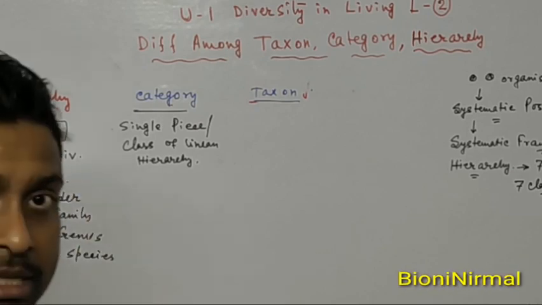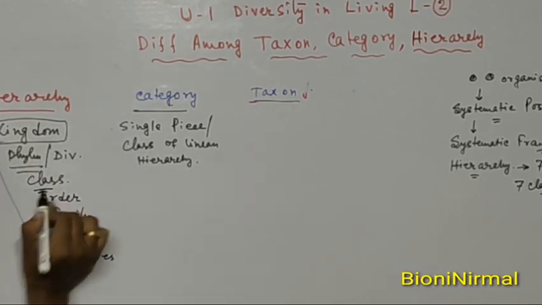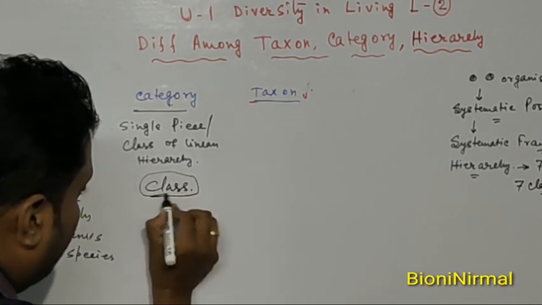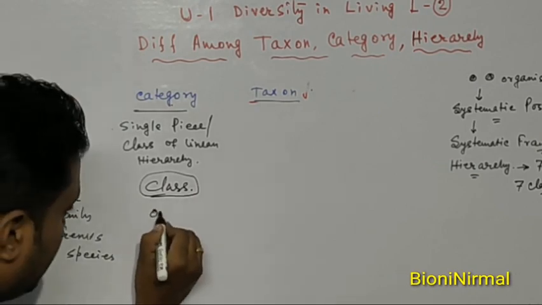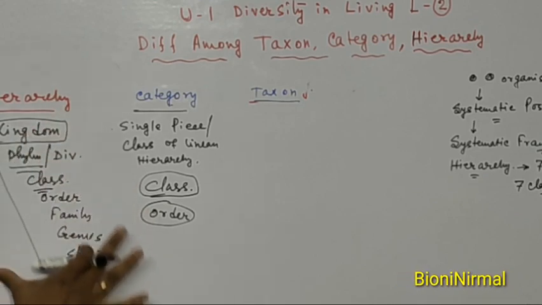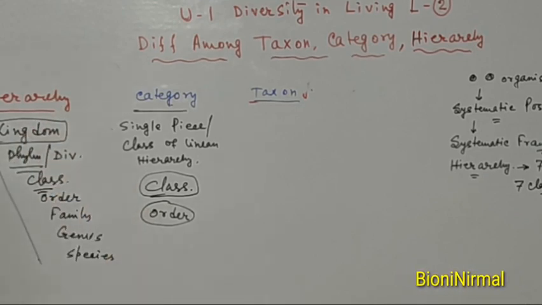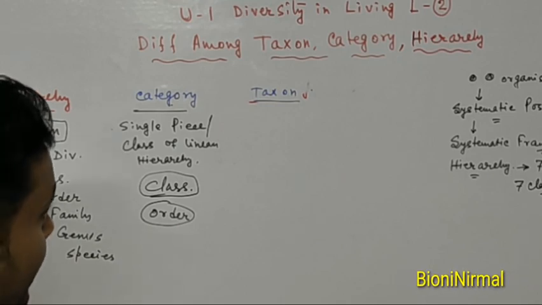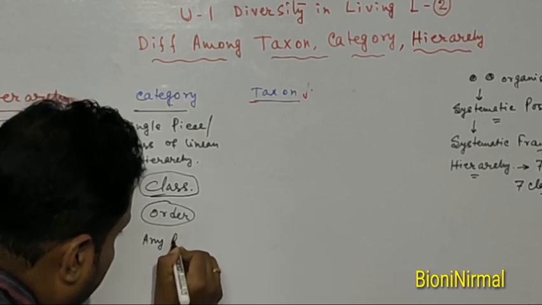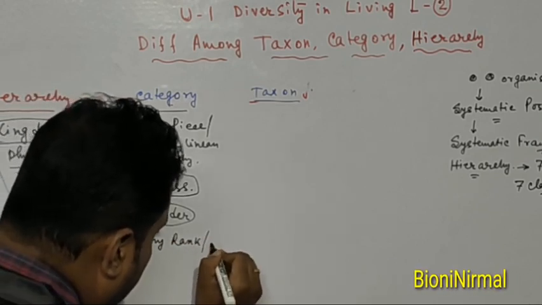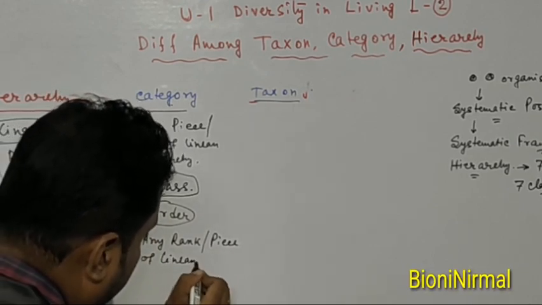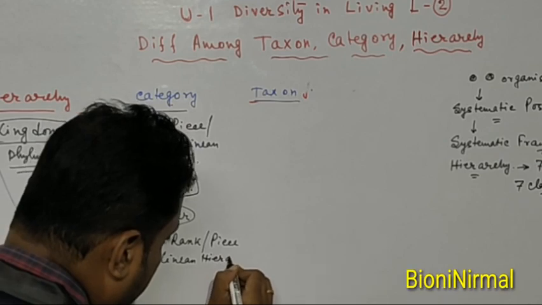Phylum is a category. Class is a category. Order is a category. But when we consider all 7 pieces together, that is called the hierarchy. So category is any rank or piece of the linear hierarchy. This is important.